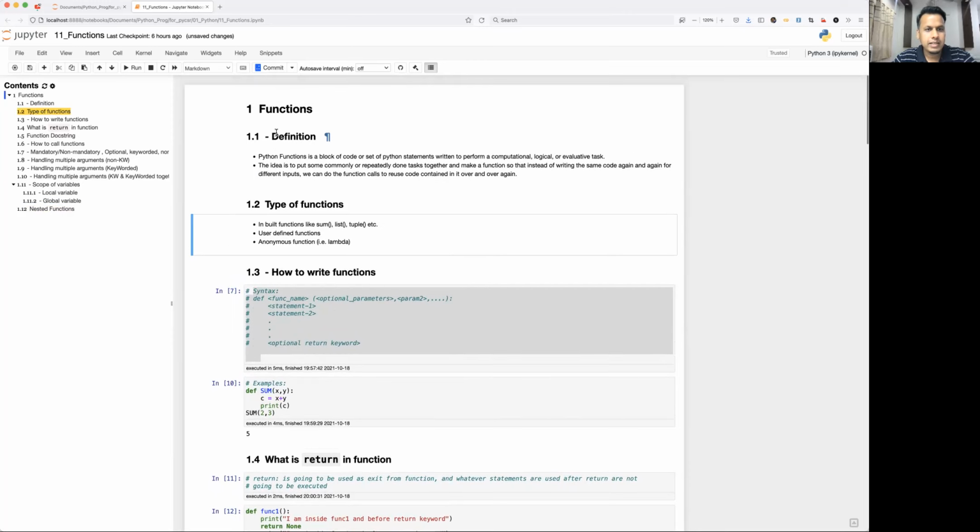Okay, so we'll see in the next video what is Lambda function. Then now you know how to create your own function, right? Now you can create your own module by writing various API in the form of function. So that will be covered under module video. So we'll see in the next video.